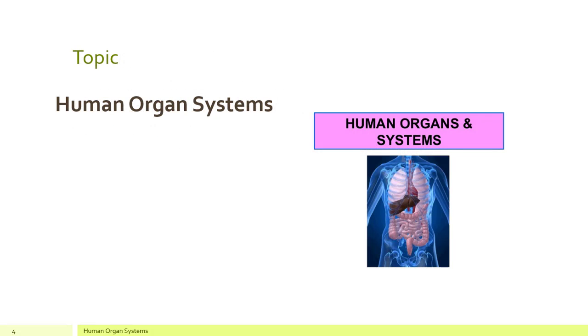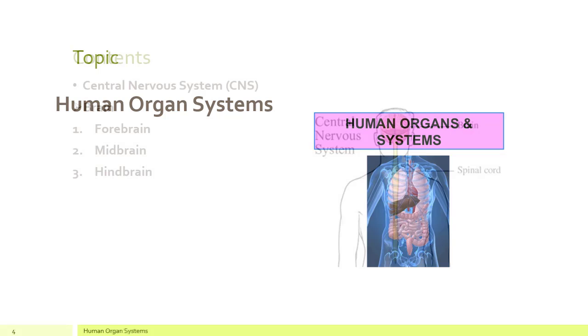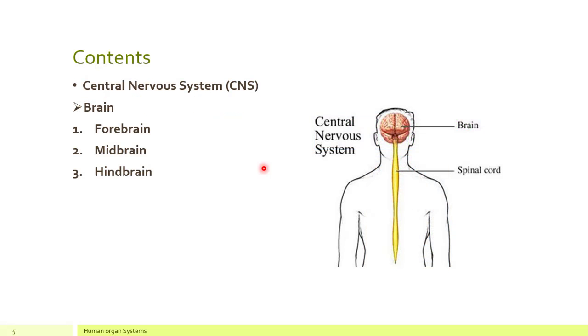So let's move towards a topic that is human organ systems. The main contents of our lecture are central nervous system, which is also called CNS. We are going to discuss the first part of central nervous system, that is brain. It consists of 3 important parts. Number 1, forebrain. Number 2, midbrain, and number 3, hindbrain.